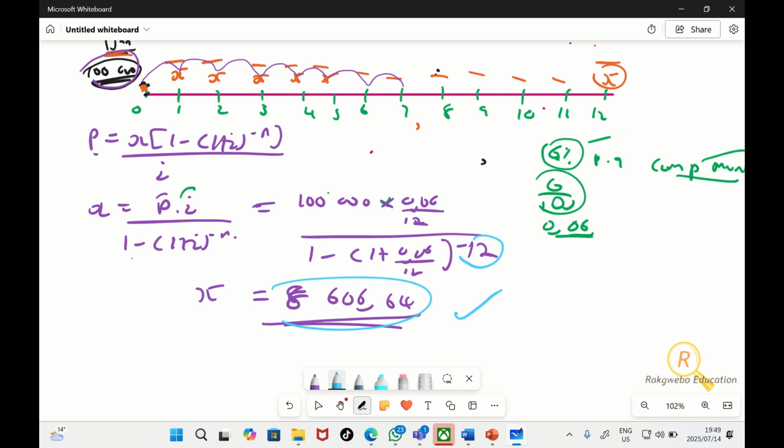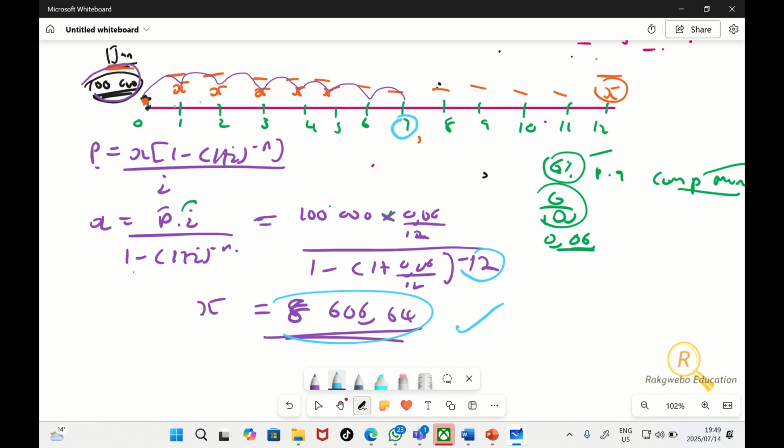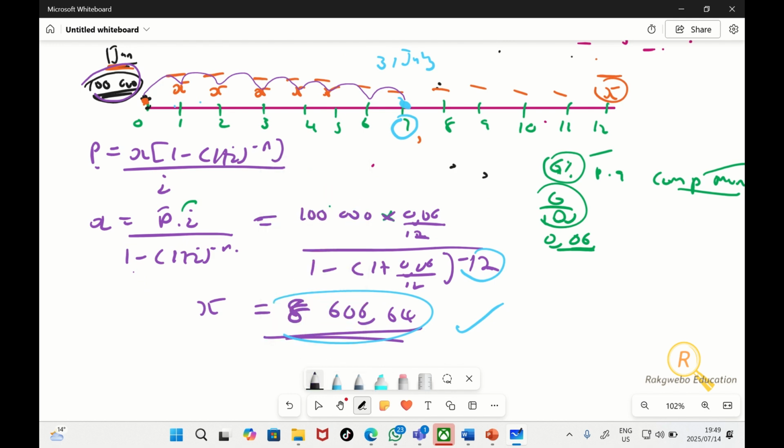Now, there's something that I want to draw attention to. We know that this guy pays 8,600 per month. Let's just say at time 7, that is on the 31st of July. When you take out a bank loan, you're not going to go to the bank at the end of every month with cash. You're going to set up a debit order arrangement where at the end of every month, the bank automatically debits money from your account.